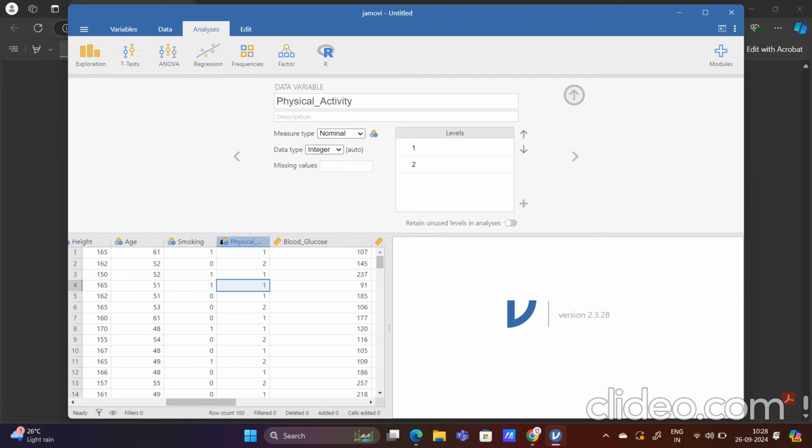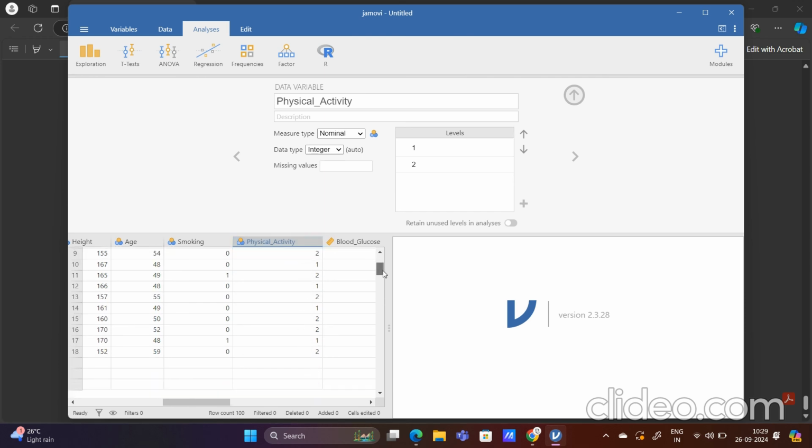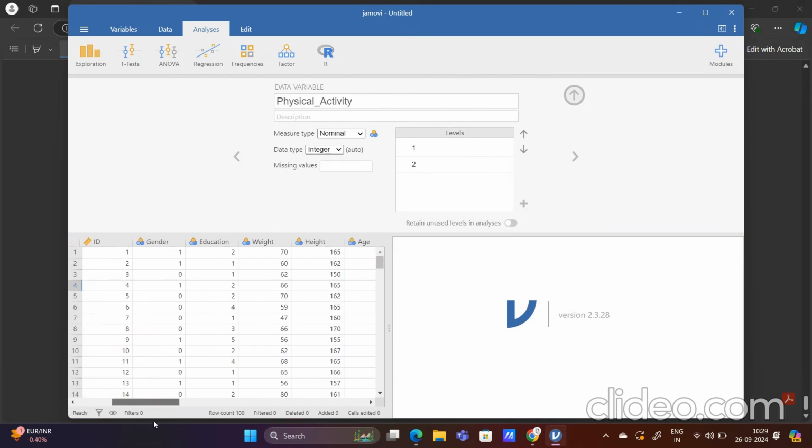Now smoking is also a nominal variable, right? It can't be ranked. Physical activity is given as 1 and 2. It is also a nominal variable, because whether a person is doing physical activity or not doing it, these are the two categories we can give. Obviously it is not a rank, it is a nominal variable. So 1 means the person is not doing physical activity, and 2 means the person is doing physical activity. Similarly in smoking, 1 means the person is a smoker, 0 means the person is a non-smoker. So this is the basic idea about the data set. Similarly gender, 1 means male, 0 means female, and so on.